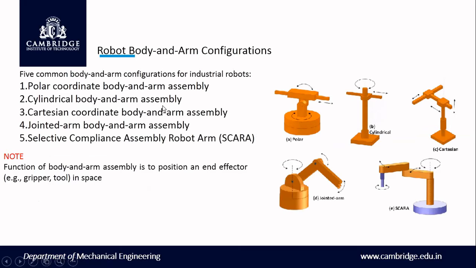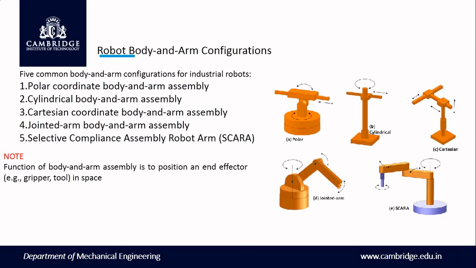Another very important thing in a robot is the robotic body and arm configuration. There are n number of configurations. First is polar coordinate body and arm assembly, cylindrical body and arm assembly, Cartesian coordinate body and arm assembly, jointed arm body and arm assembly, and the selective compliance assembly robot arm, which we can call a pick and place robot, or SCARA robot.